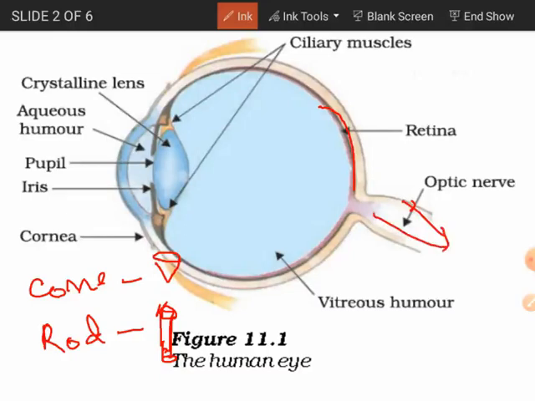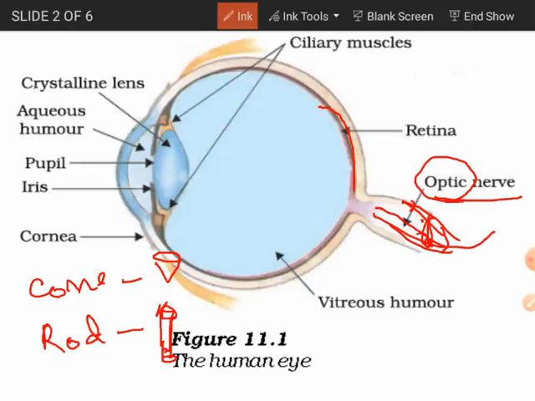The large nerve that takes the signals of those images from the retina to the brain, we call it the optic nerve. Optic means light. Whatever we see will be sent as a signal to the brain through this optic nerve only. If there is any defect in this optic nerve, then that signal cannot be sent to the brain, so sensing whatever we see cannot be achieved.